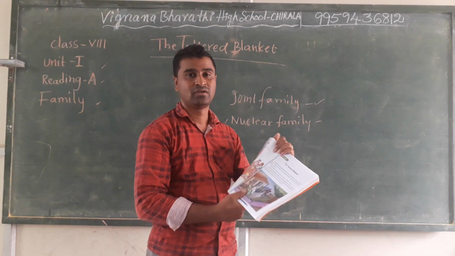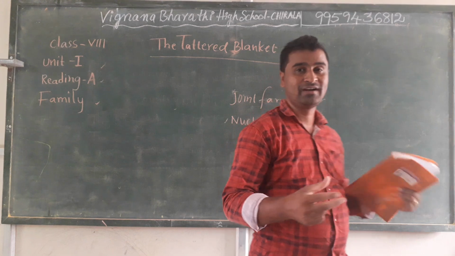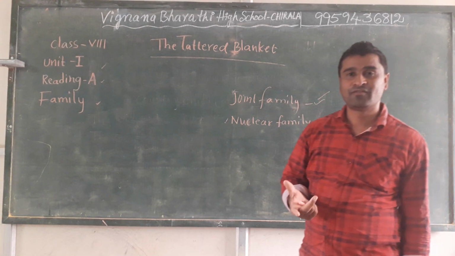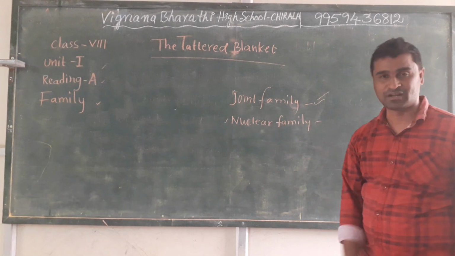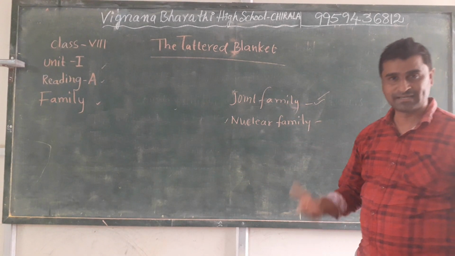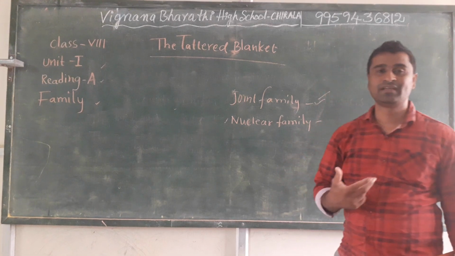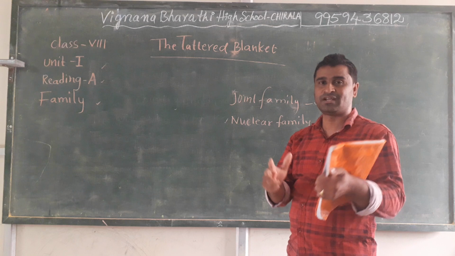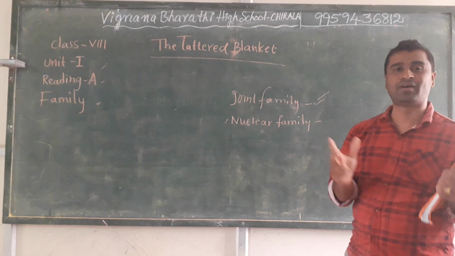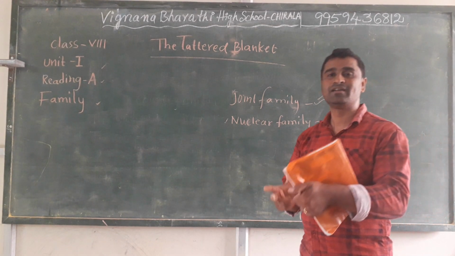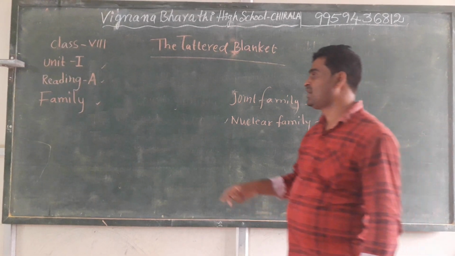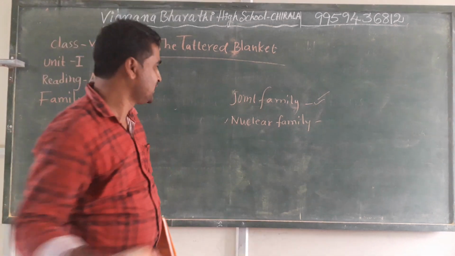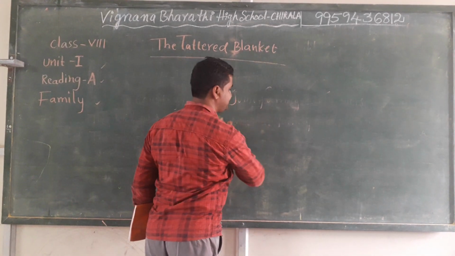We rarely find joint families nowadays, because, as I said before, everyone wants to have their own small family: wife, husband, and their kids. So that's our theme, family. It is clear. Now let us get into the title of our lesson.